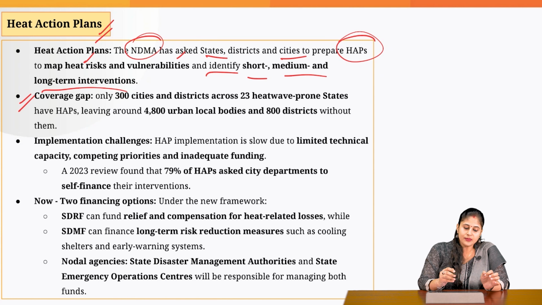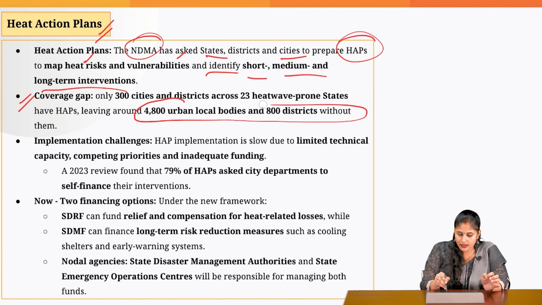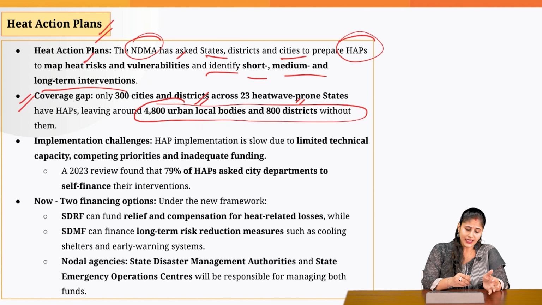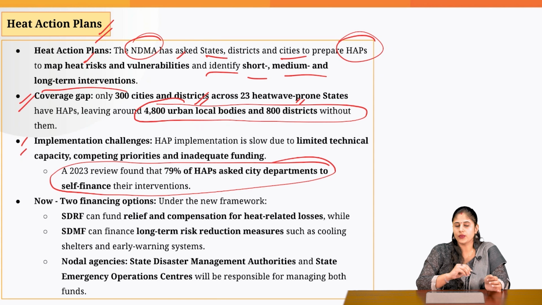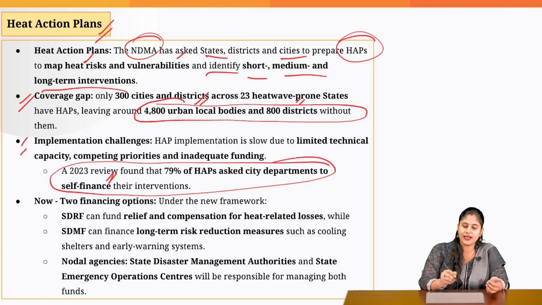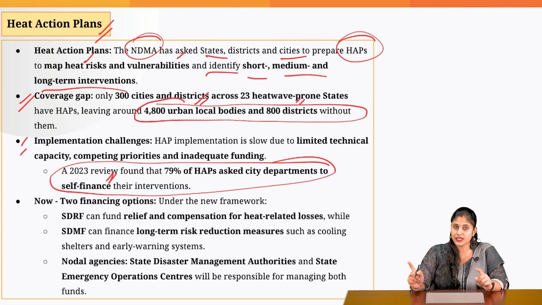Then, when it comes to the heat action plan, the problem is the implementation is very poor. Even today, more than 4,000 urban local bodies and 800 districts do not have such an action plan in place. And a review in 2023 found out why these heat action plans are not effectively implemented. The reason is the financing issue. What is this financing issue?